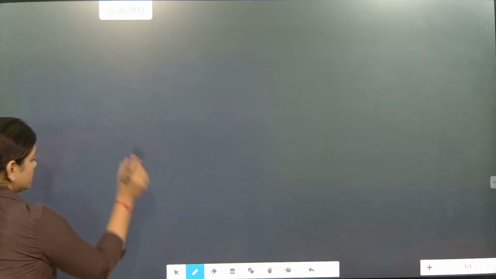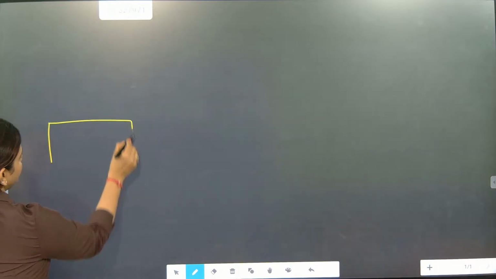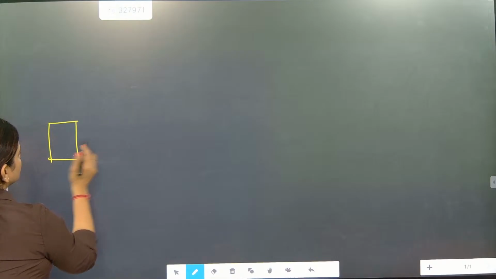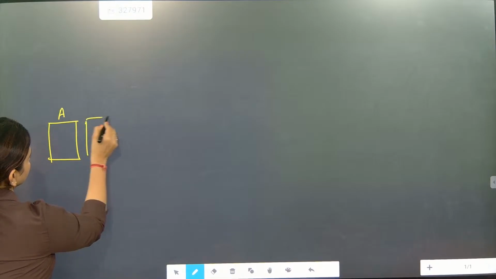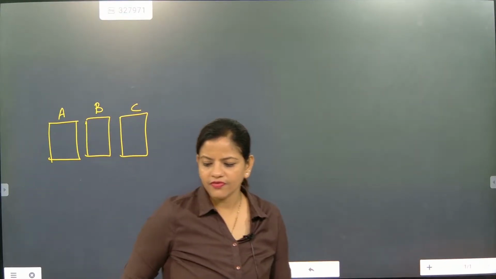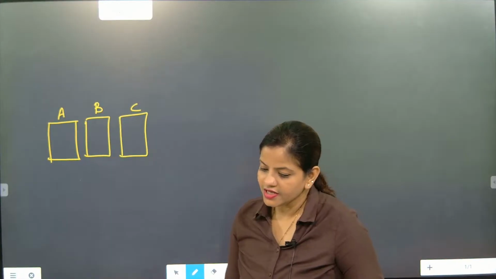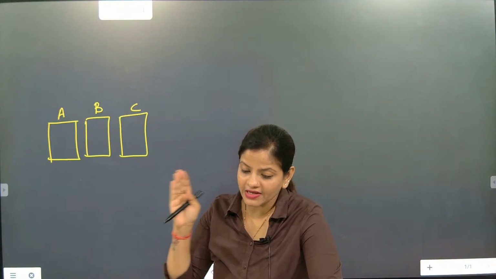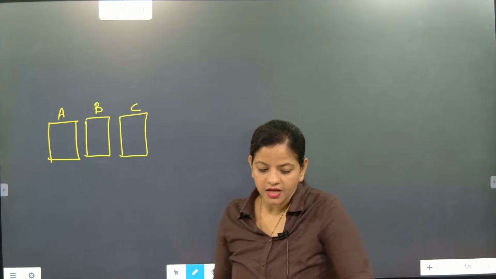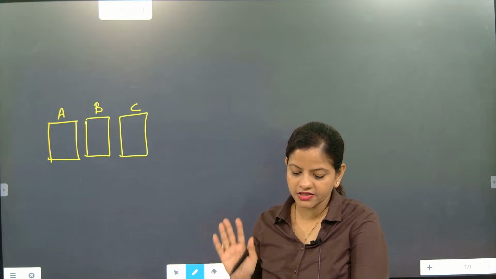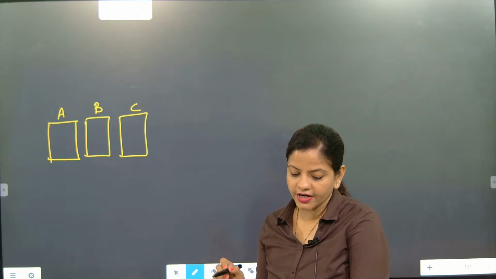Okay, so three urns are there. Urn A, urn B, and urn C. Yes, Sadhna. Now look here. So this is A, B, C. Three bags are there, beta. Three urns are there. In this, you need to check. They're telling the first bag is exactly having what balls? Six red, four black.